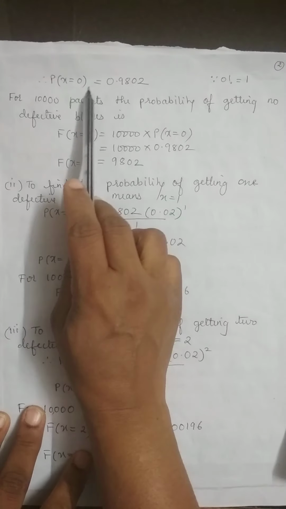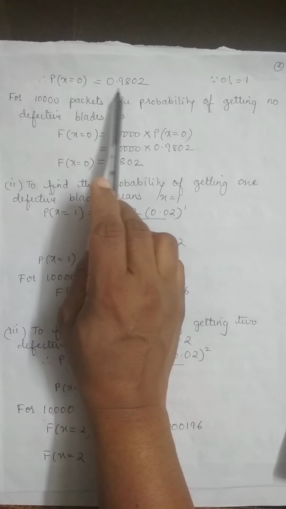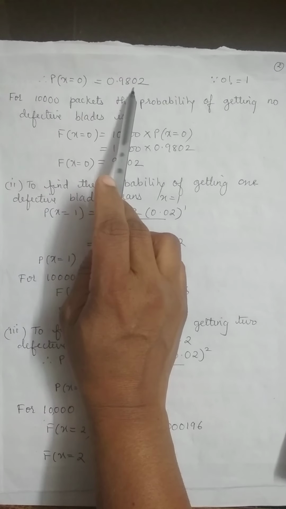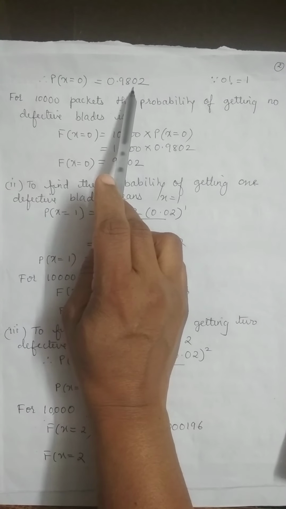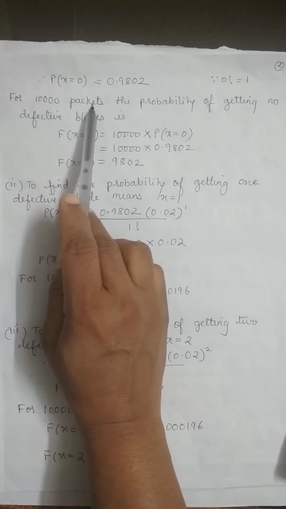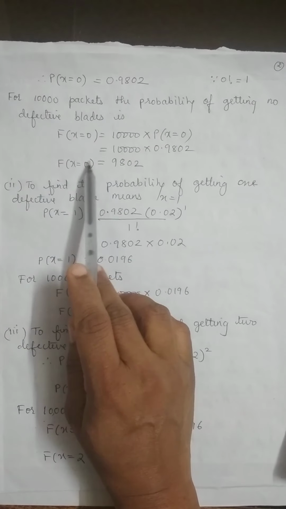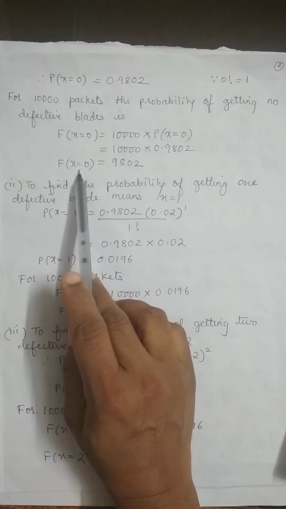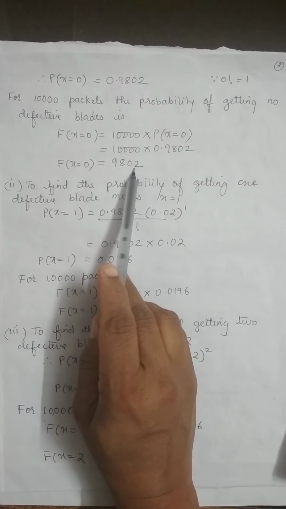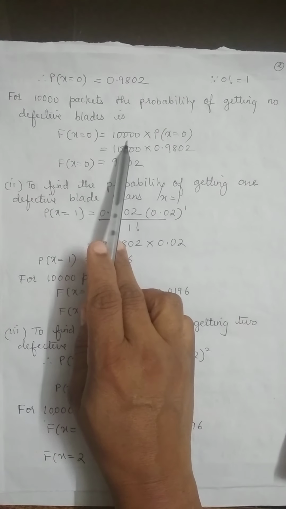So for X equals 0, I have got 0.9802. This is the chance that there may be no defective razor blades. If I am talking about 10,000 such packets, multiply this answer with 10,000. So how many packets will have no defective blades? 9,802 packets will not have any defective blades out of 10,000.